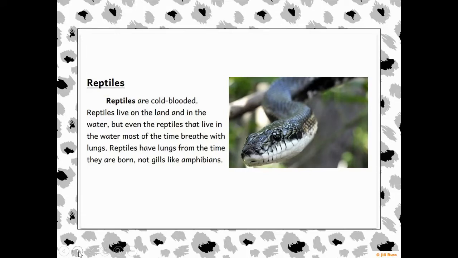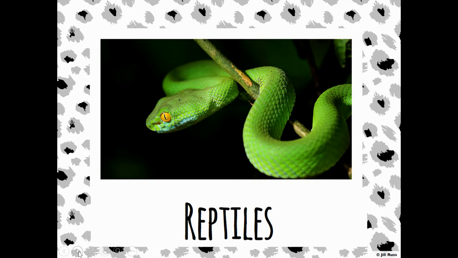Reptiles are vertebrates. They have those backbones. They're cold-blooded, meaning their body temperature changes with their outside temperature. They have to go out in the sun to get warm or go under a rock to stay cool. And here is an example of a reptile, a snake. Notice that the skin of this snake looks a lot different than the skin that we talked about with amphibians.